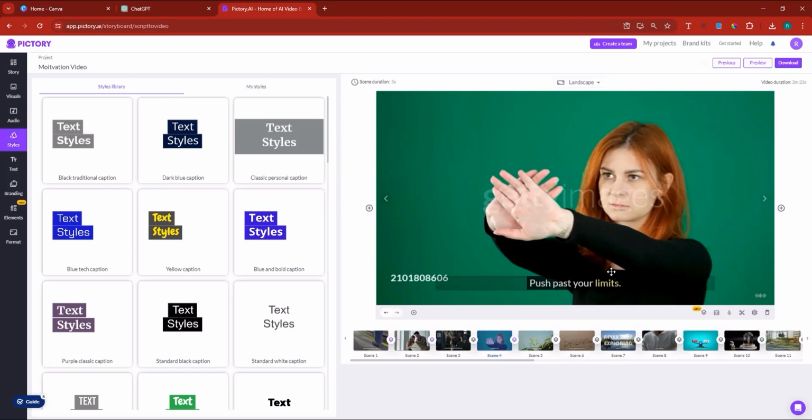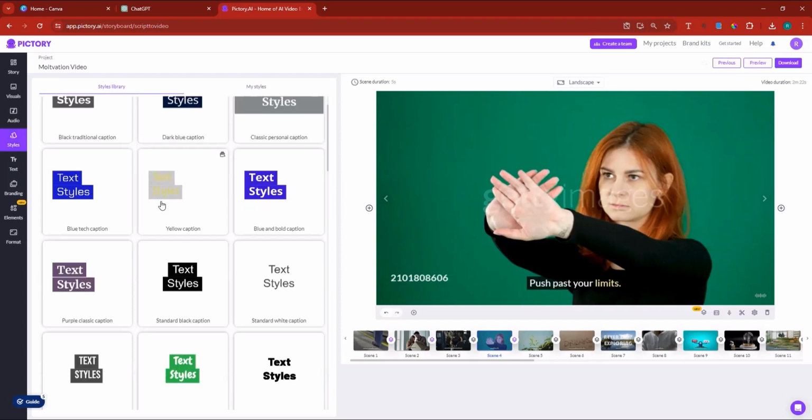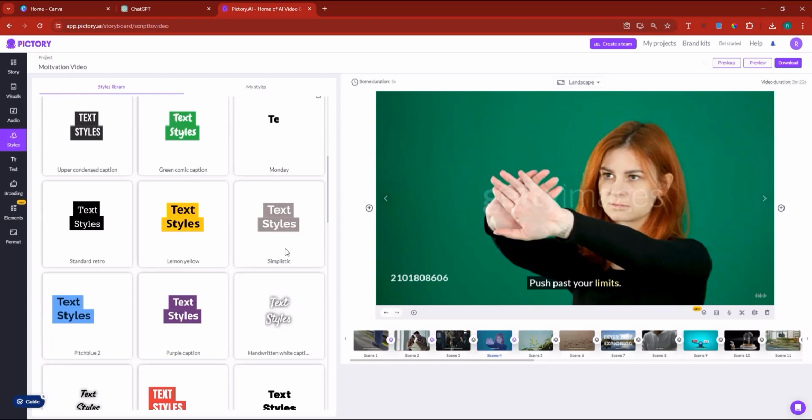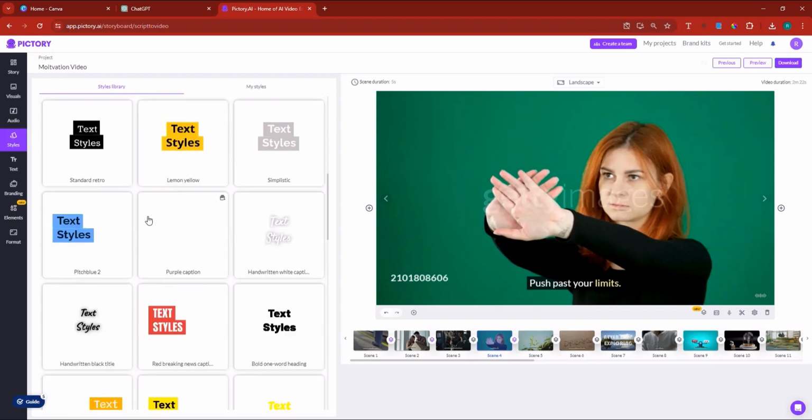Now, if you want to edit your captions, make sure that you click on the styles option here, and then you can go and select a different caption. So let's say that this caption is not something you like. You can change it with whatever caption you find up here. There's plenty of captions that you can choose from. And let's say that this one is the one that you choose. You can just click it and it would apply to the entire video.